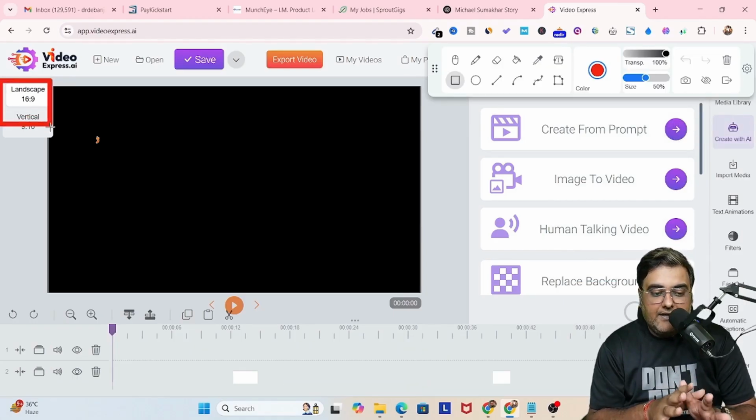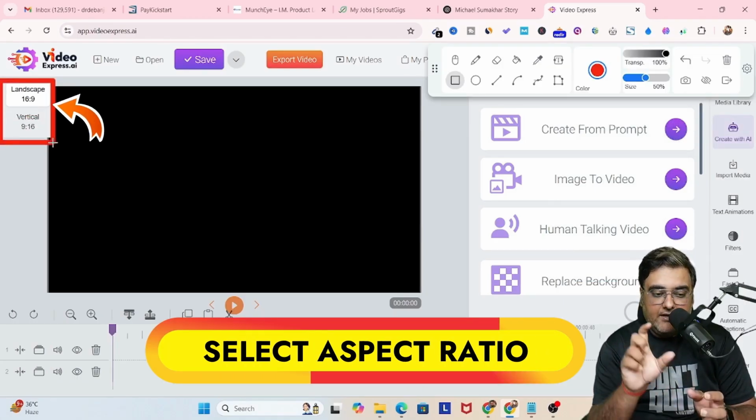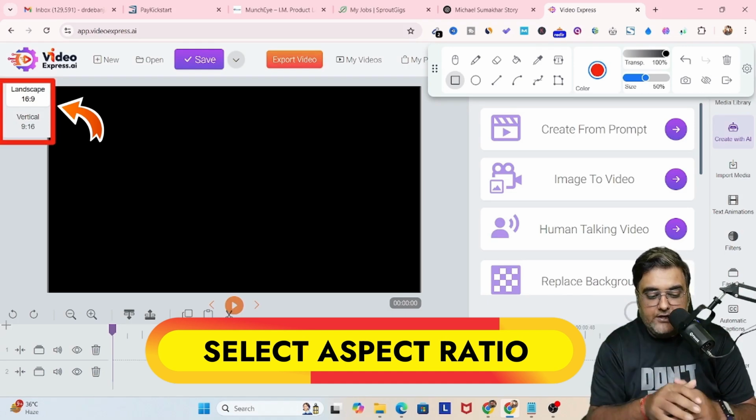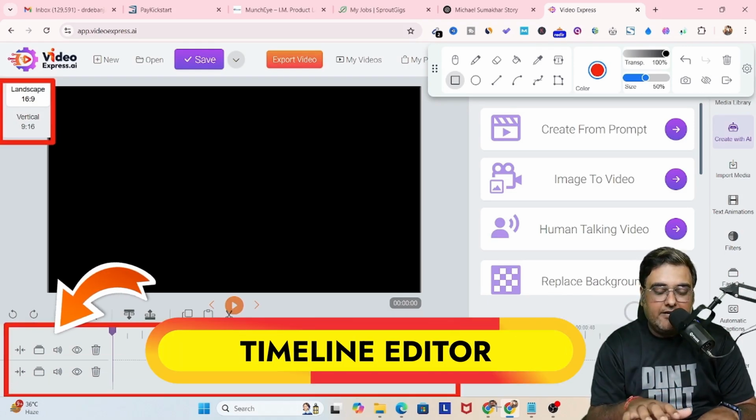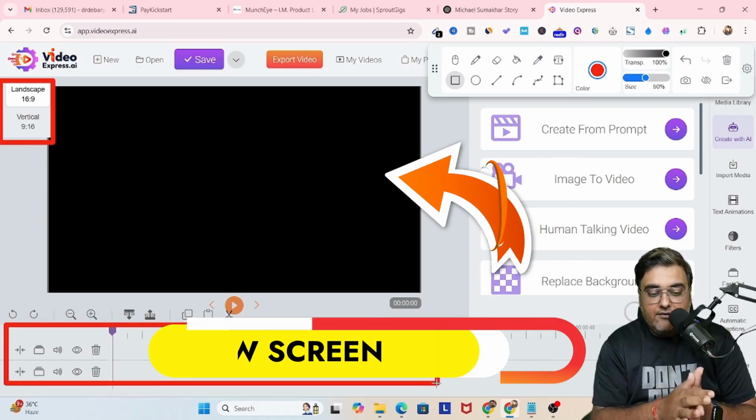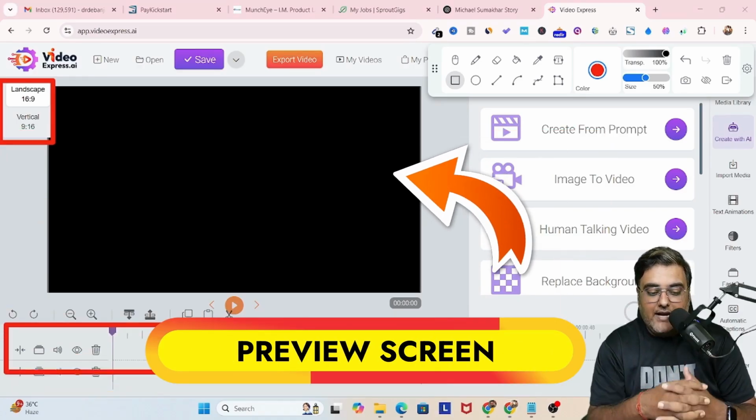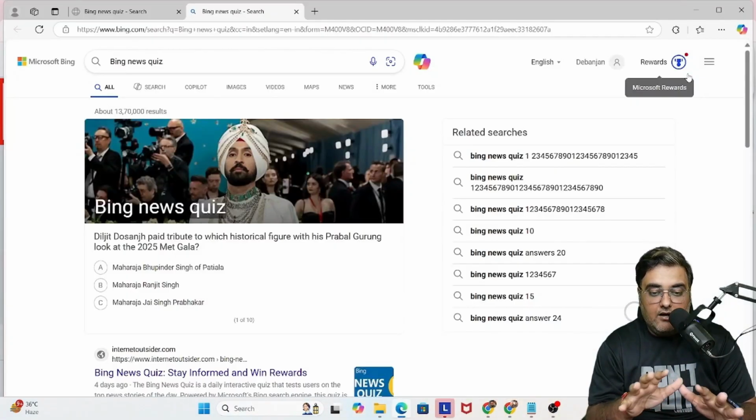So in here on the left hand side, you can find the aspect ratio, like if you want the YouTube kind of video or shorts video. Right at the bottom, you get the timeline editor with which you can play around. And this screen over here is the preview screen, the black one, right? So that's how this thing works, right?